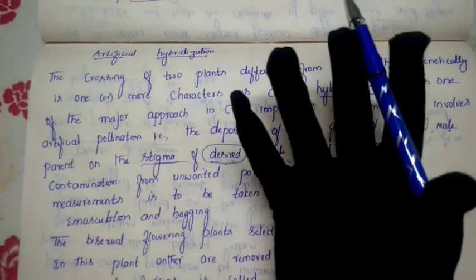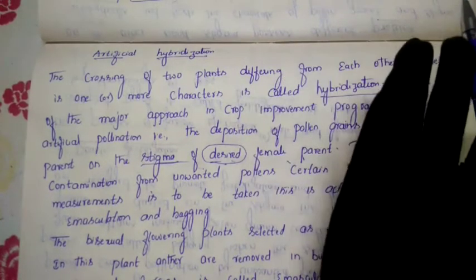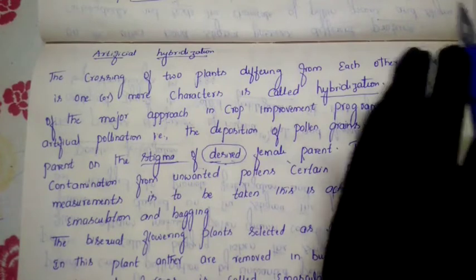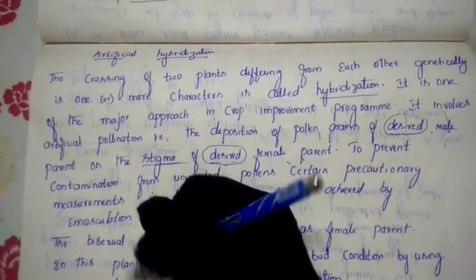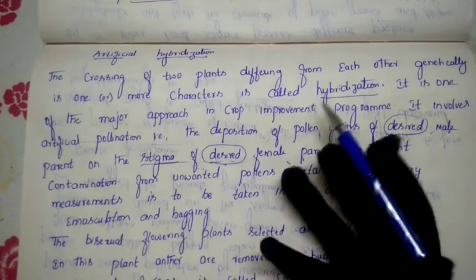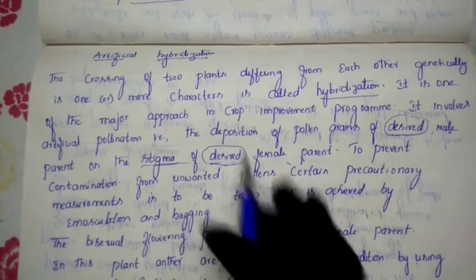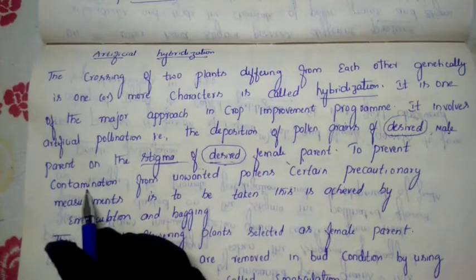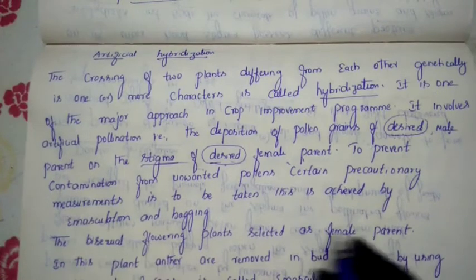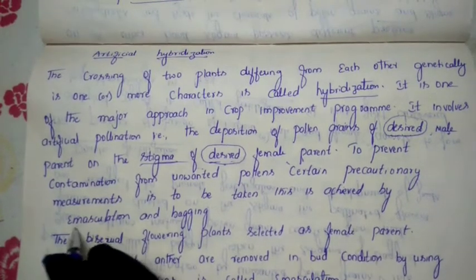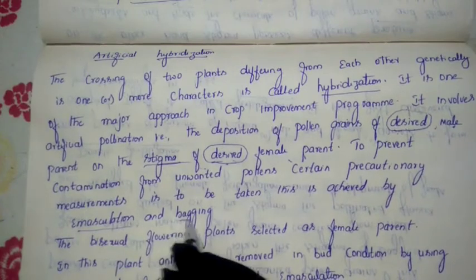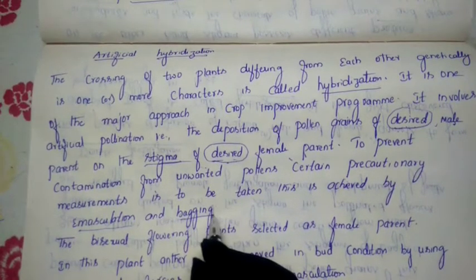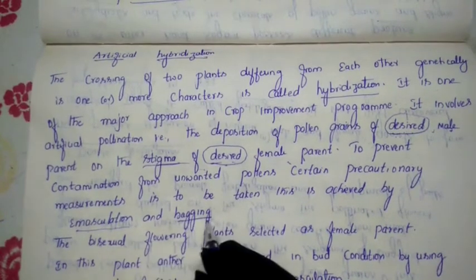If the flowers are in an open condition, then many animals, or the wind, or the water may cause pollination again, and we may not get the type of crops we need. So in order to avoid contamination by other agents which may pollinate, we take precautions. Which precautions do we take? One is emasculation, another is bagging. Many times they repeatedly ask this question for 2 marks or 3 marks: emasculation and bagging.